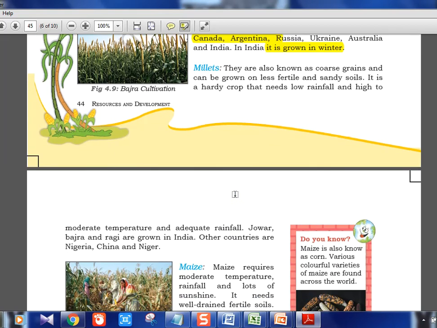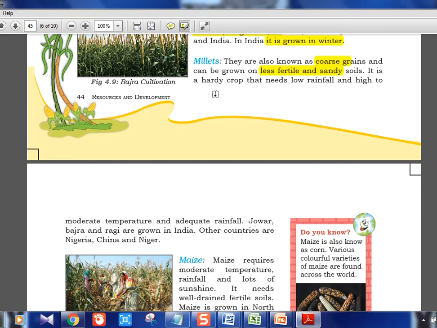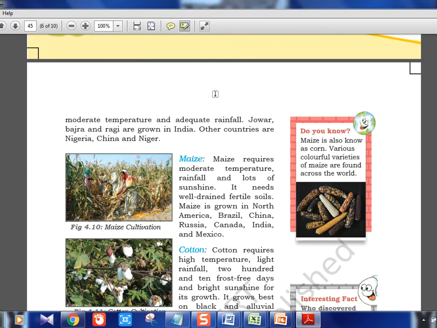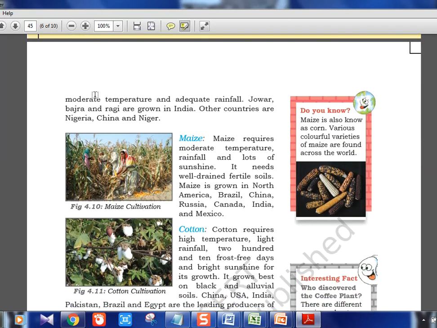Millets are known as coarse grains, okay, and can grow on less fertile and sandy soil. That is why millets are being promoted a lot by India also, because they can be grown in moderate climate also, which is very poor climate you can say. Jowar, bajra and ragi are the examples of millets, okay, which are grown in India. Other countries are Nigeria, China and Niger. So in African countries and Asian countries it is there.